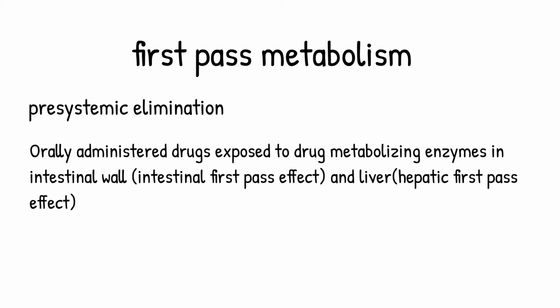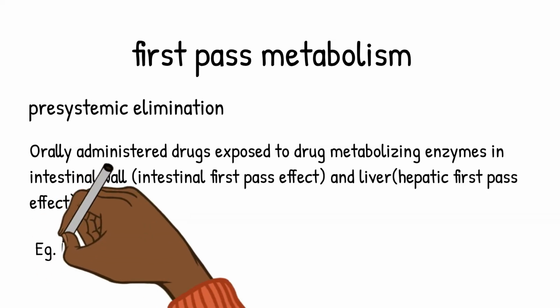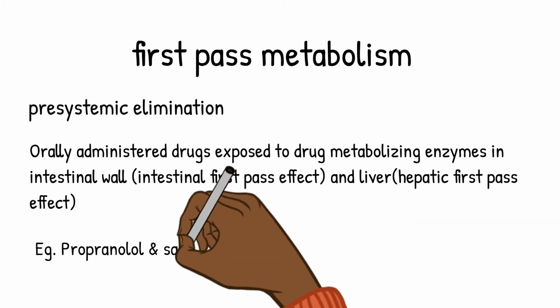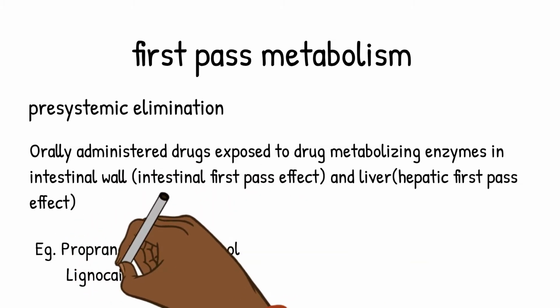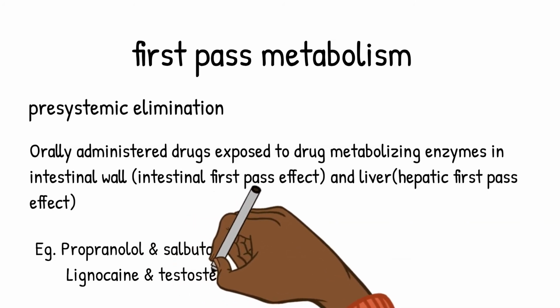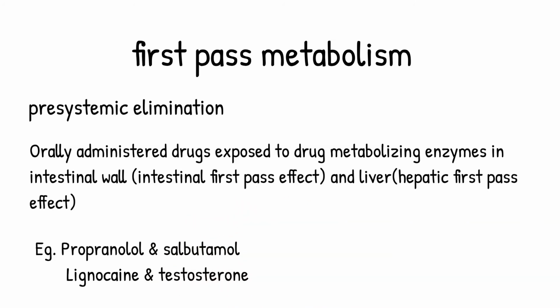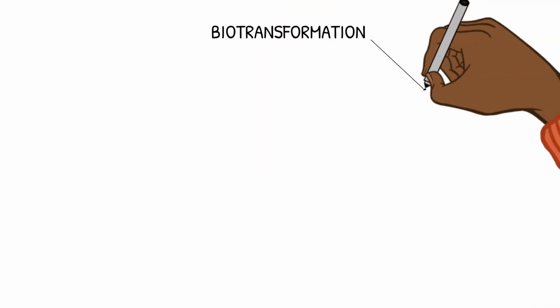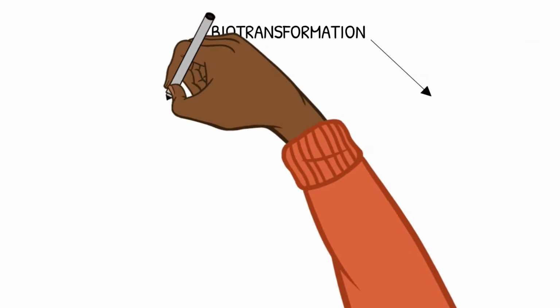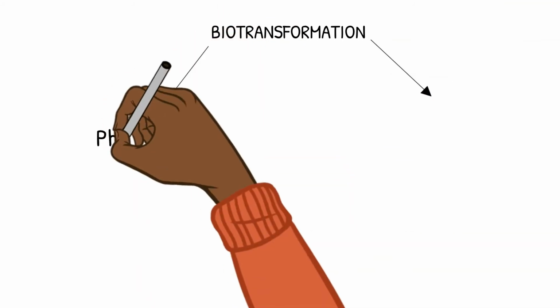Examples of some orally administered drugs with high first pass metabolism include propranolol and salbutamol. Both these drugs are given in a very high dose when you compare it with their parenteral doses. Another example of drugs with high first pass metabolism is lignocaine and testosterone. Both these drugs have very high first pass metabolism and they cannot be given orally. That's why these drugs are given parenterally. There are two types of reactions in biotransformation: phase 1 reaction and phase 2 reaction.